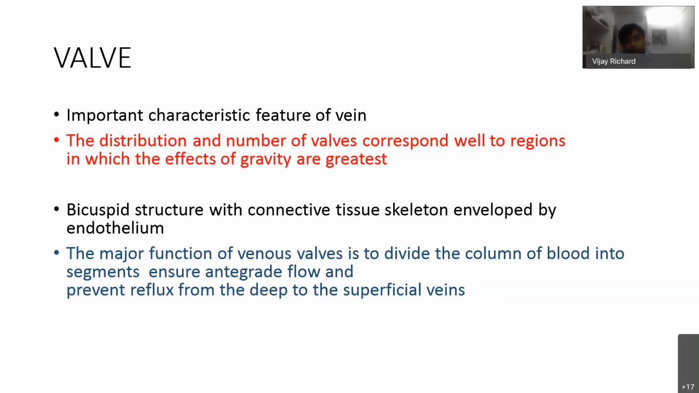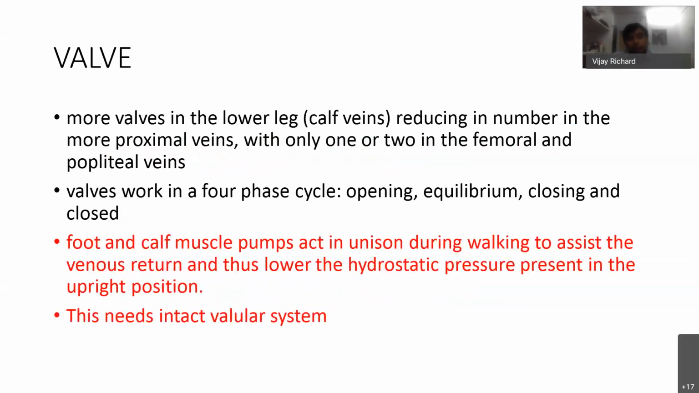So the major function of valve is to ensure antegrade flow and to prevent reflux from deep to the superficial veins. So from superficial to deep is the only direction of flow. There are more valves in the lower limb, which gradually reduce in number when we go proximally. Valves work in a 4-phase cycle, theoretically: opening, equilibrium, closing, and closed.